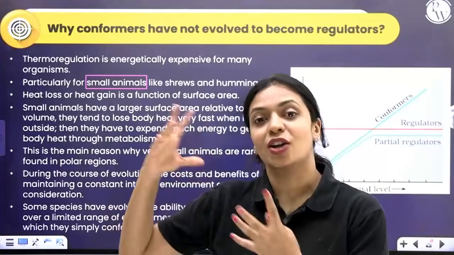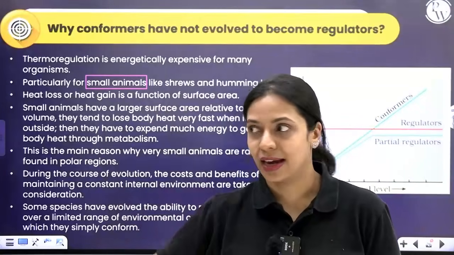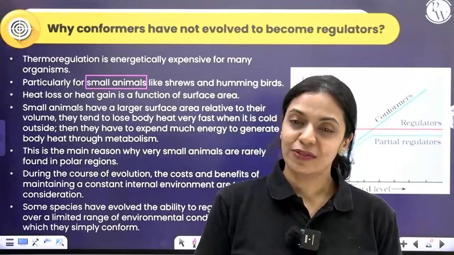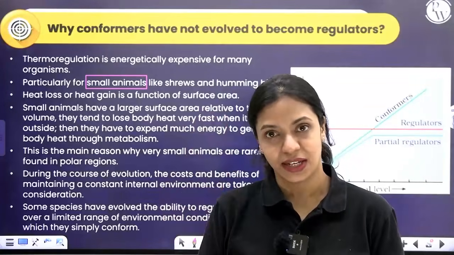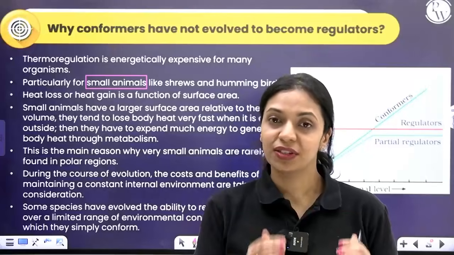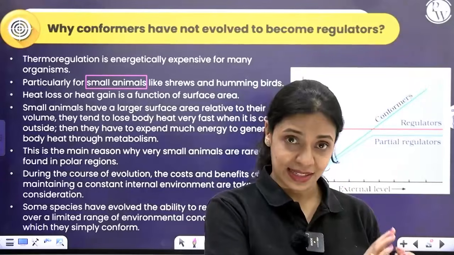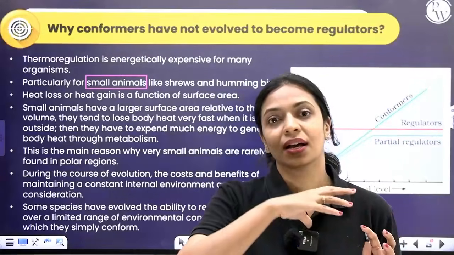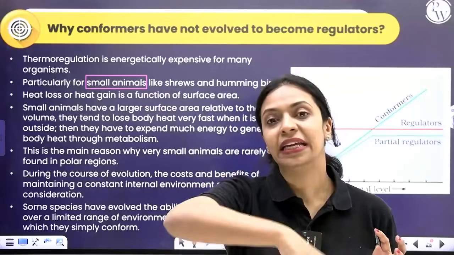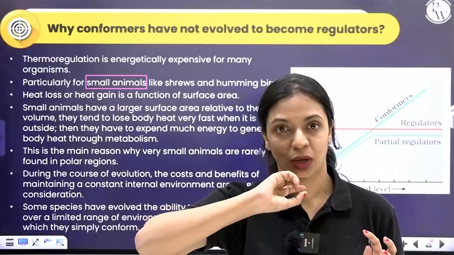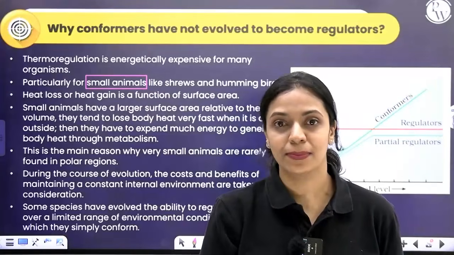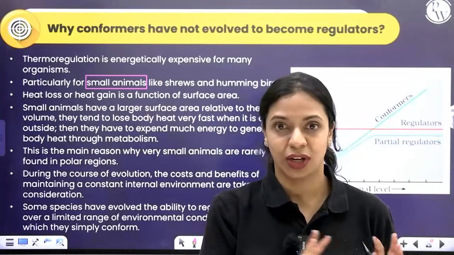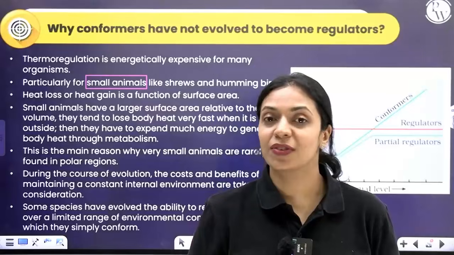But in larger animals like us and polar bears, with respect to the volume, comparatively, surface area is less. Whenever the surface area is more relative to volume, as in small animals, they tend to lose heat a lot. Therefore, it becomes very expensive for them to regulate. Thermoregulation becomes expensive.